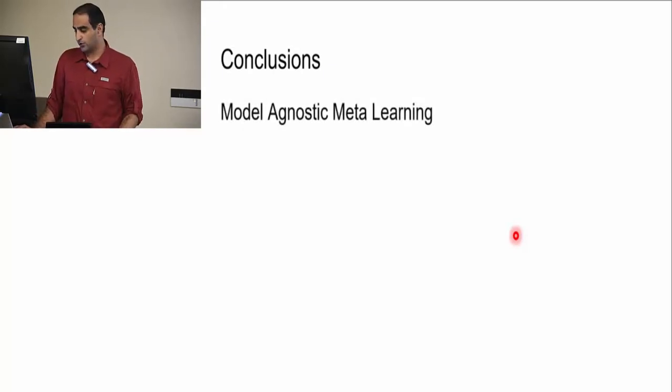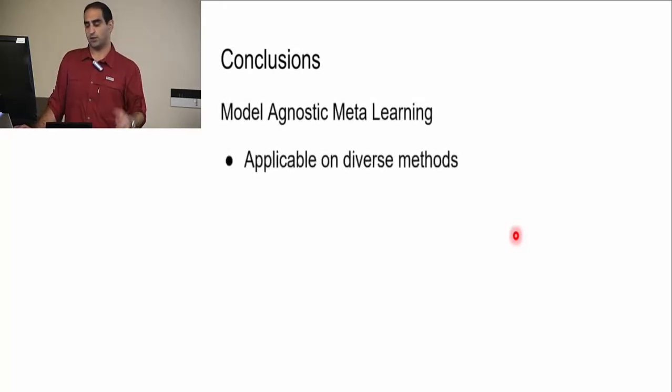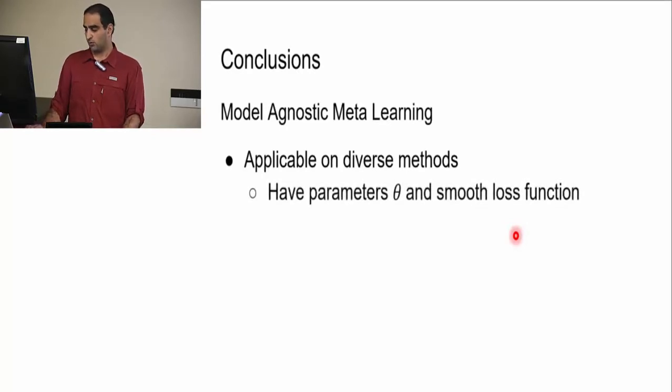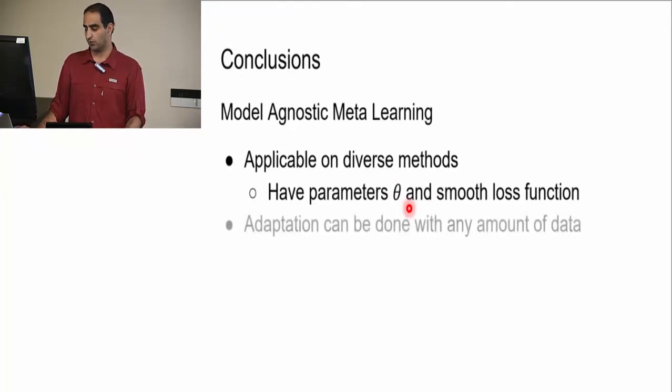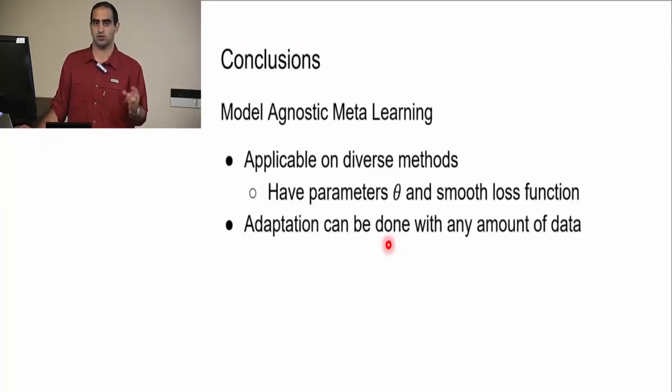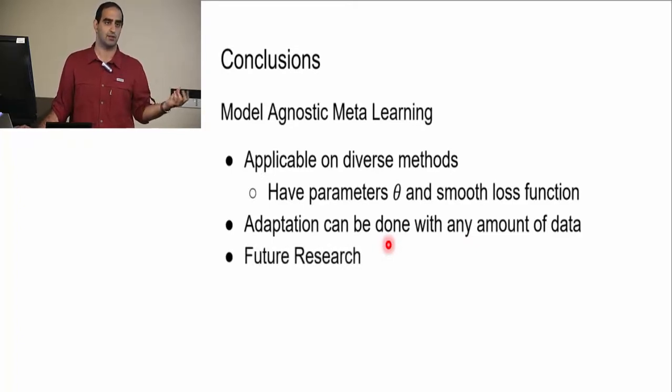So as conclusions, model agnostic meta learning is applicable on many different methods. You can use it on recurrent networks or convolutional or whatever you have. Any method actually that has some parameters and a smooth loss function, you can apply this algorithm on it. And you can even adapt if you have a large amount of data. It's not necessary that it works just with a small amount of data, because it's just gradient descent, so you can perform as many steps as you want.